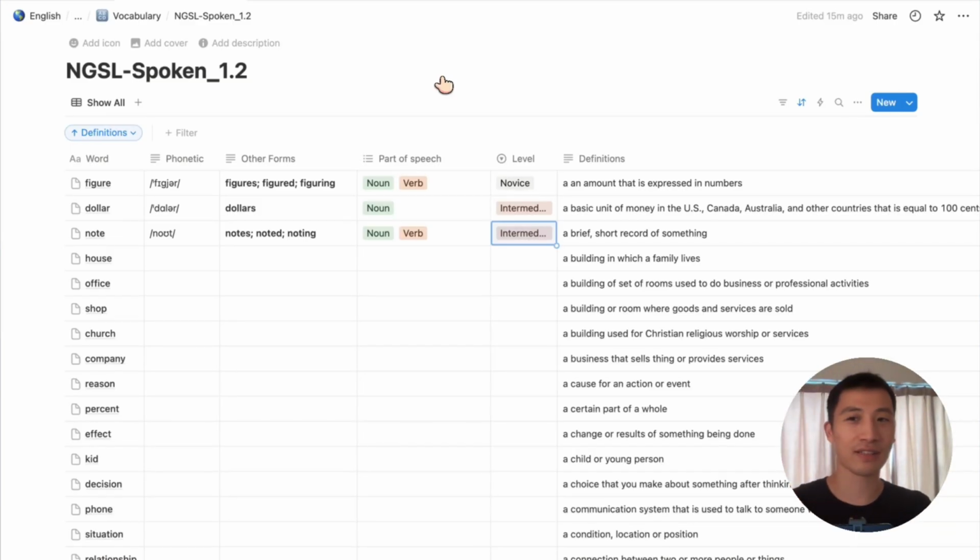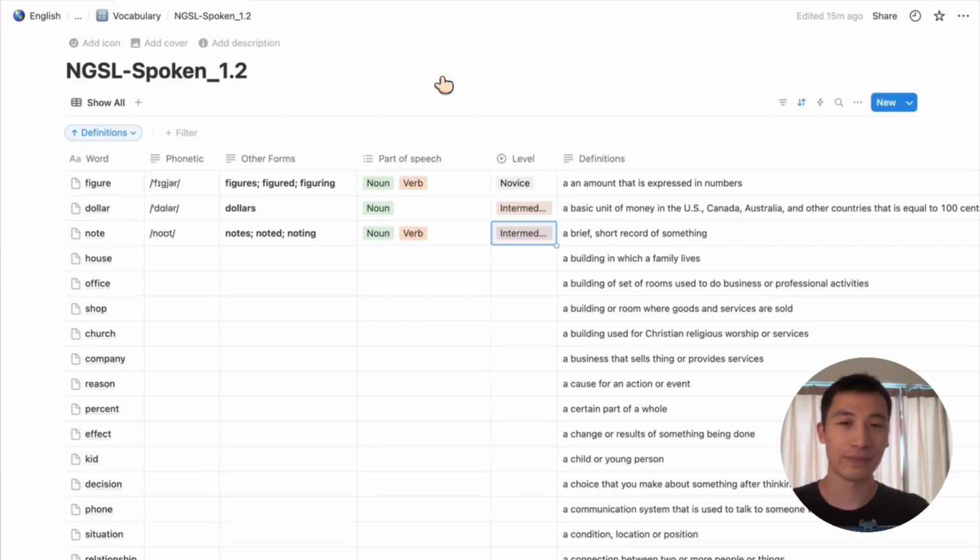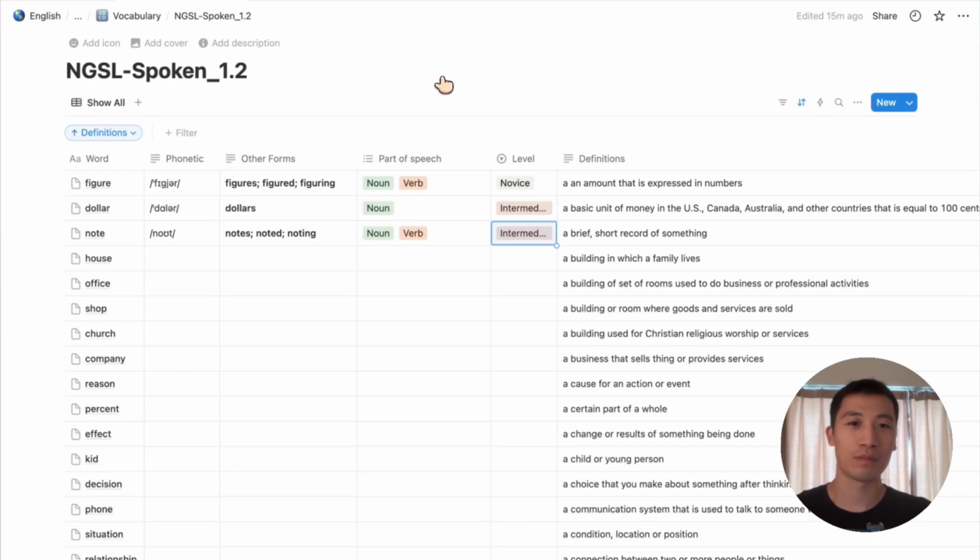Oh yeah, it just describes art and music. How do I describe these guys? Okay, we could say the artist drew a figure of a person, meaning the artist drew a person. Holding a dollar bill tells us that the person in the drawing is holding money. Finally, and added a musical note in the corner means the artist also drew a musical note in the corner of the picture. Do you want to try making your own sentence with these words?